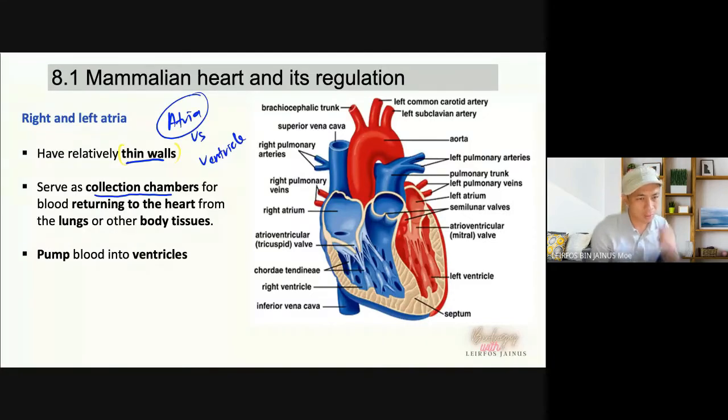The role of the atria is just to pump the blood to the ventricles, so the wall is not really thick.